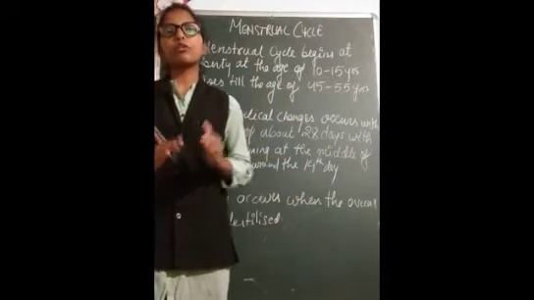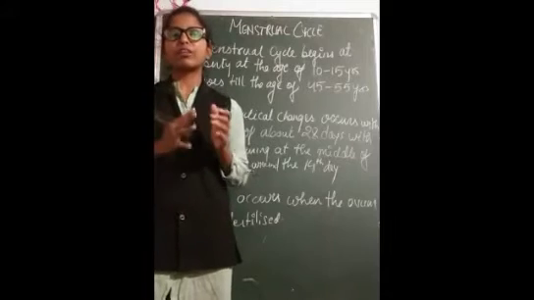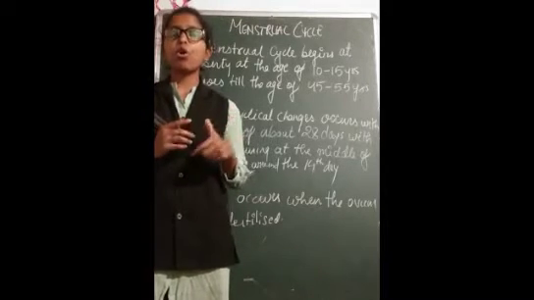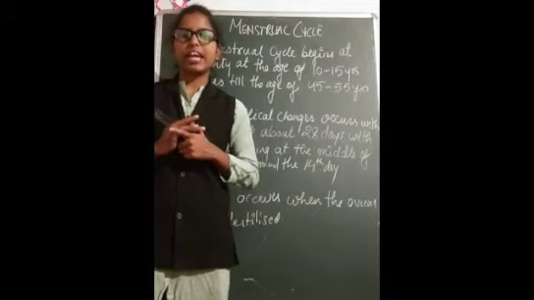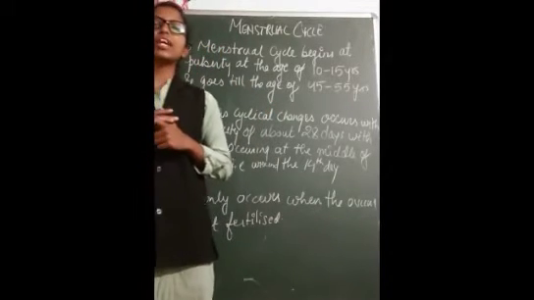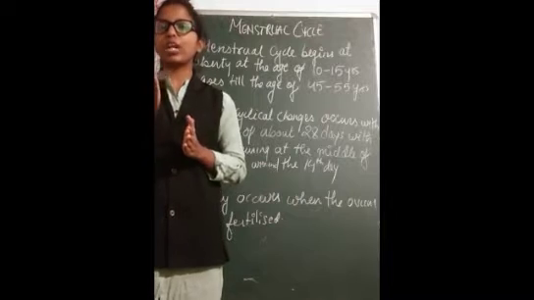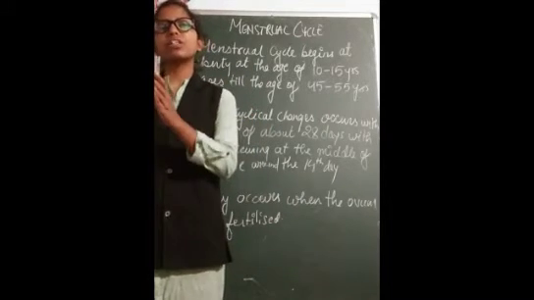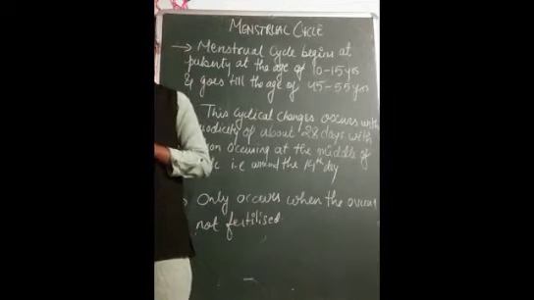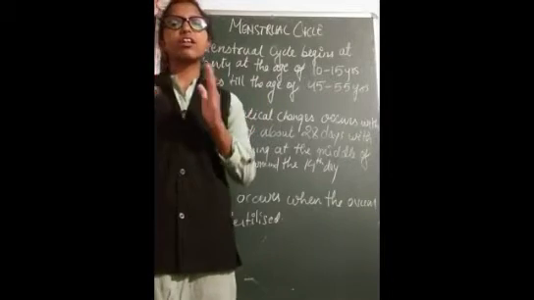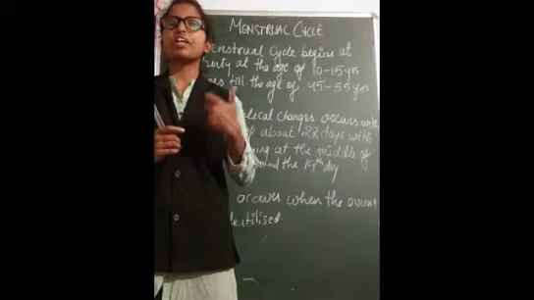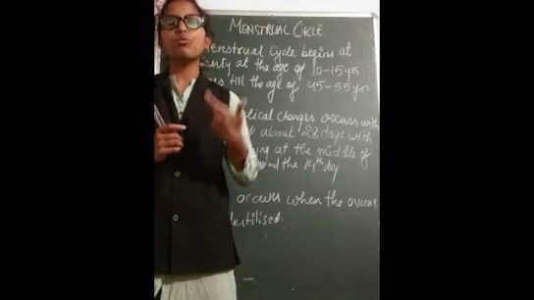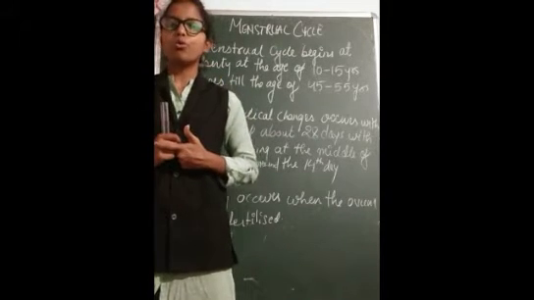If we count from the first day, by the 14th day the formation of the ovum gets complete, and the ovum is released from the ovary.